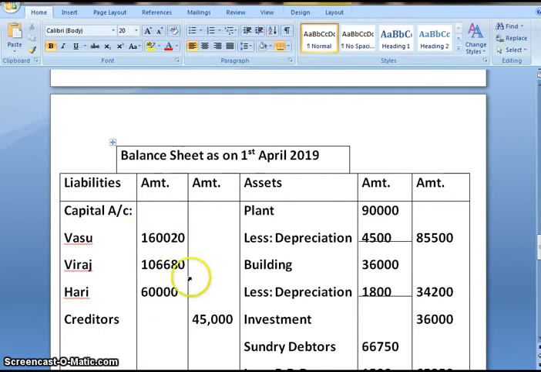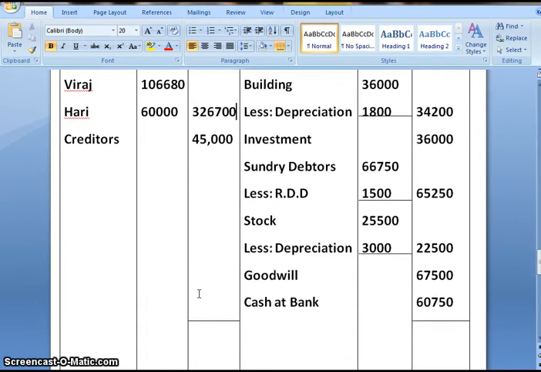On adding all this, the final amount in the outer column would be 3,26,700. To that we'll add the amount of creditors, that is 45,000. And liability side total we are getting 3,71,700.